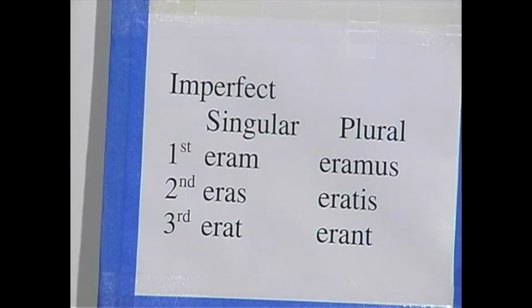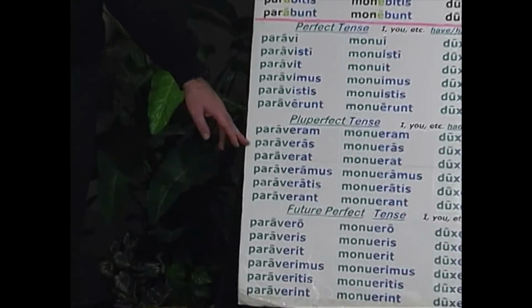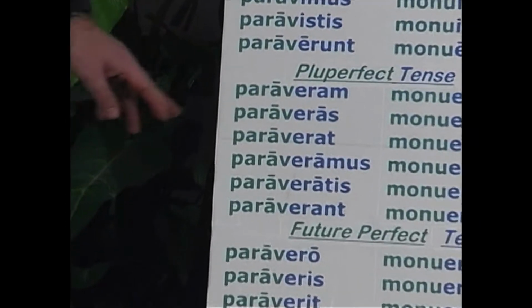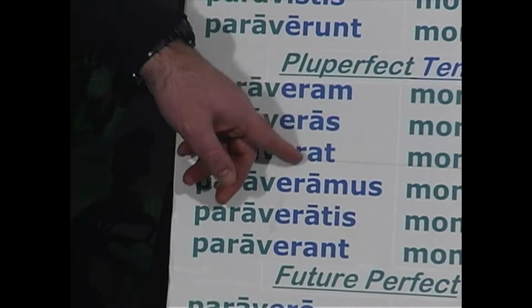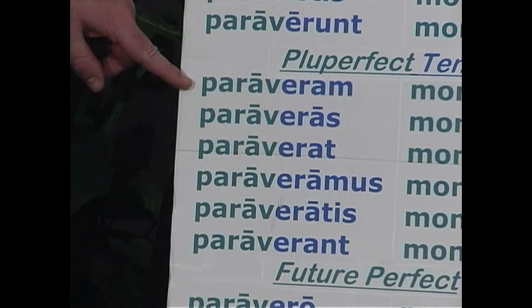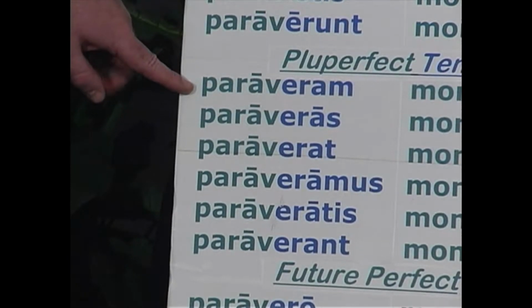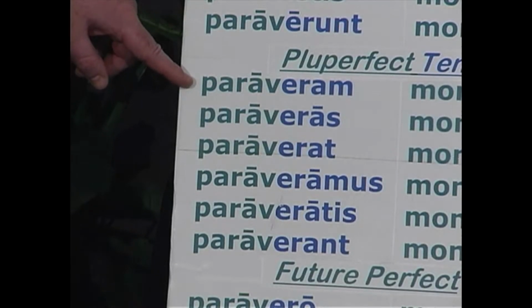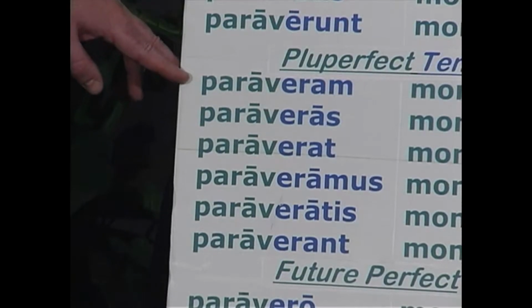You add the imperfect of sum directly to the perfect stem, and that creates the pluperfect active indicative of a Latin verb. So in blue here you have the imperfect of sum, eram, eras, erat, eramus, eratis, erant, added to the stem, the perfect stem that is, not the present stem, but the perfect stem, which is the third principal part minus the i. So,